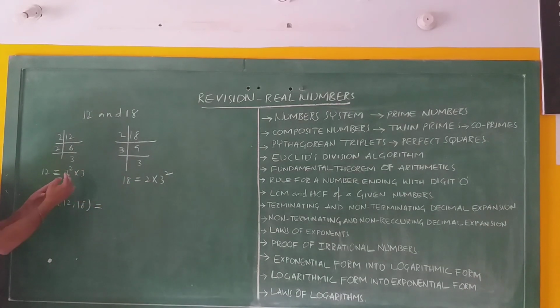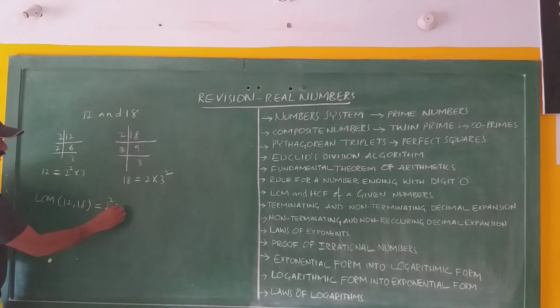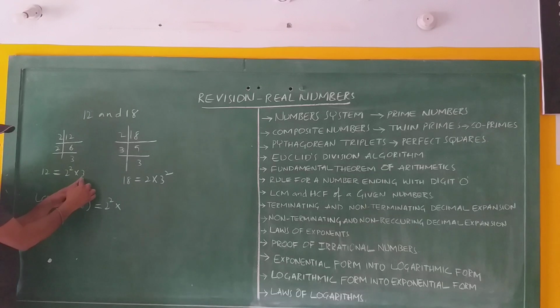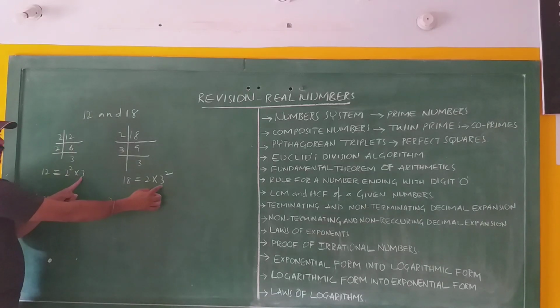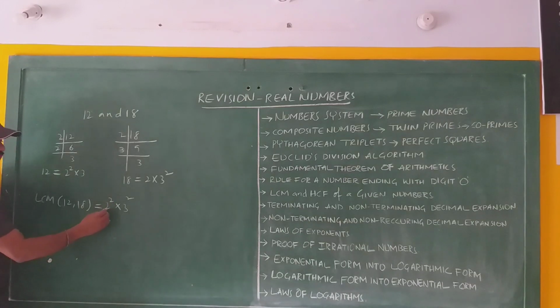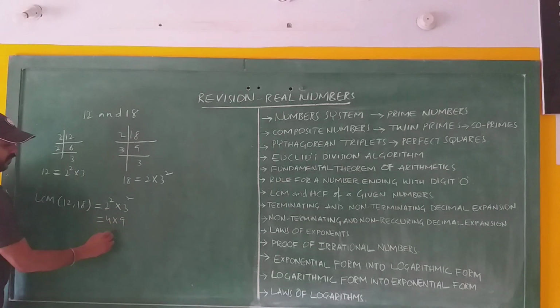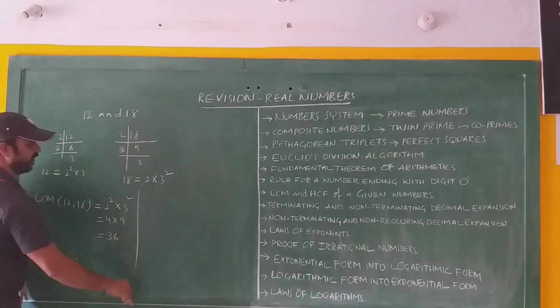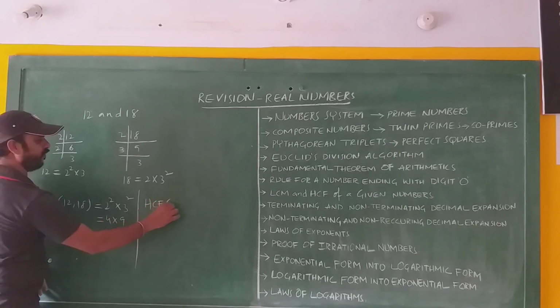We have to take only the greatest power, that is 2 square, into 3, which is also a common factor, but see the powers here, it is 3 power 1 and 3 square. We have to take only the greatest power, 3 square. So 2 square is 4, 3 square equal to 9, and 4 9s are 36. The LCM of 12 and 18 is 36.